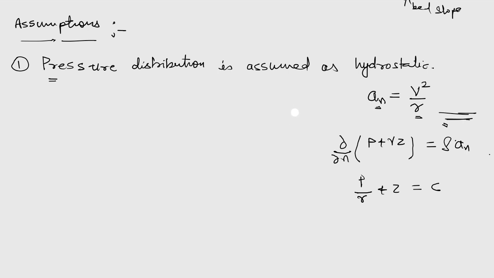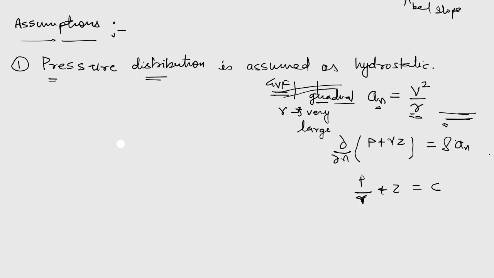Now if we compare for the gradually varied flow, obviously some curvature will be present in the streamline, but the radius of curvature will still be very large, because as we are saying, the depth changes very gradually in gradually varied flow. So due to this gradual change in depth, this radius of curvature will still be very large. So we can assume the pressure distribution here also as hydrostatic.